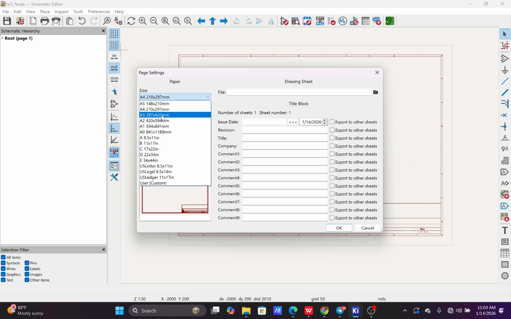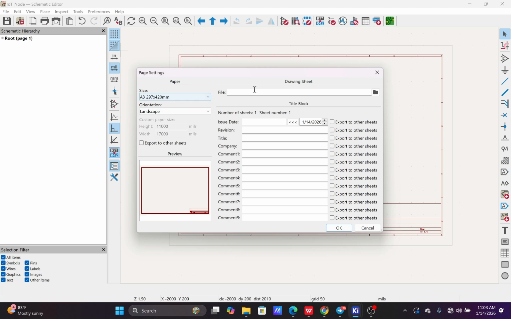You can increase the size as you want. We have A5, A3, A2, A1. But I normally use A4 for smaller projects and A3 for larger projects. And if the project is very large, then I go to a hierarchical sheet, which I'll show you guys later. So let me just put A3. Then the date. Today's date is 14th January. You can put your custom date here, or any date you want. If you just want it to reflect, you just click on this, and it will reflect. Then revision. Let me say this is version 1.